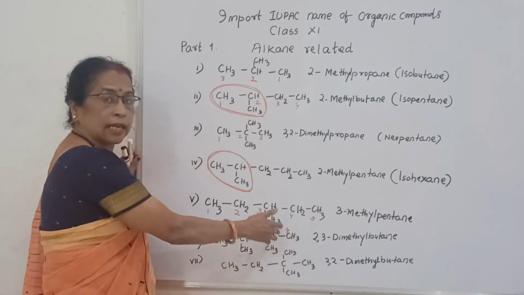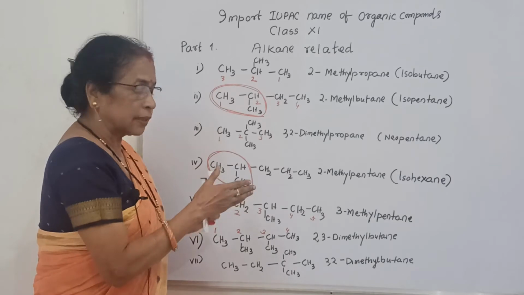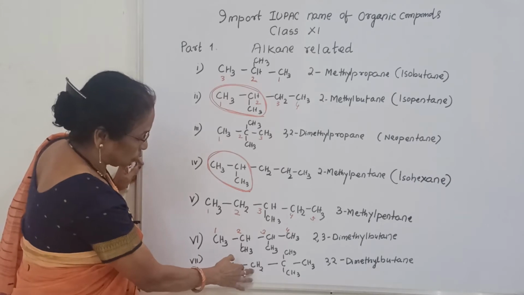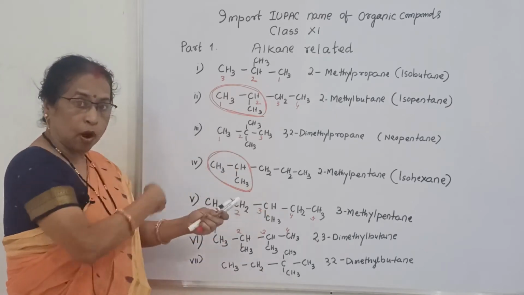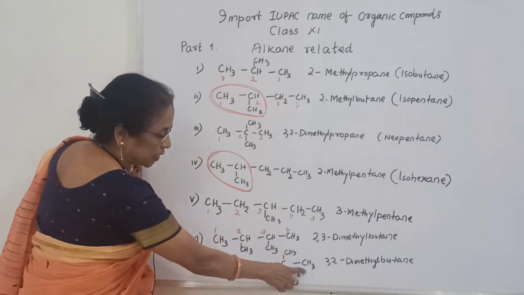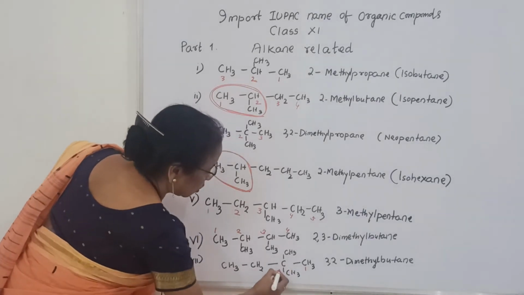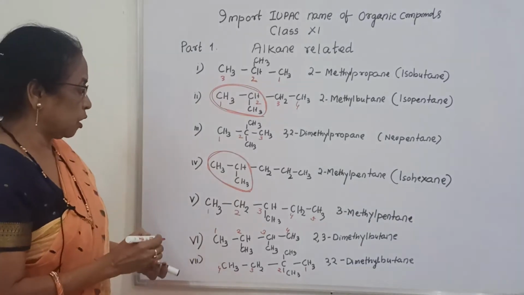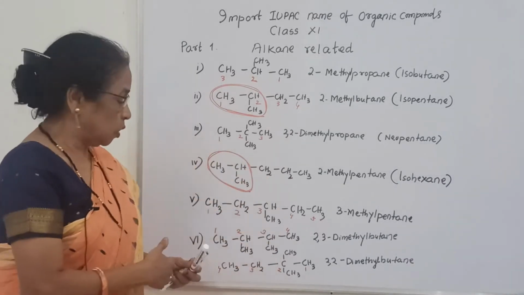If you count from this side, that is also 2 methyl, 3 methyl. That is why you should write 2,3-dimethyl butane. Now the last one, see here CH3 CH2. Suppose you want to count from this side: 1, 2, 3. And if you count from that side: 1, 2, which is near to the end. This substituent is near to this end. That is why, how to write this one: 1, 2, 3, 4. That means in 2 position there are 2 methyl groups. That is why 2,2-dimethyl.